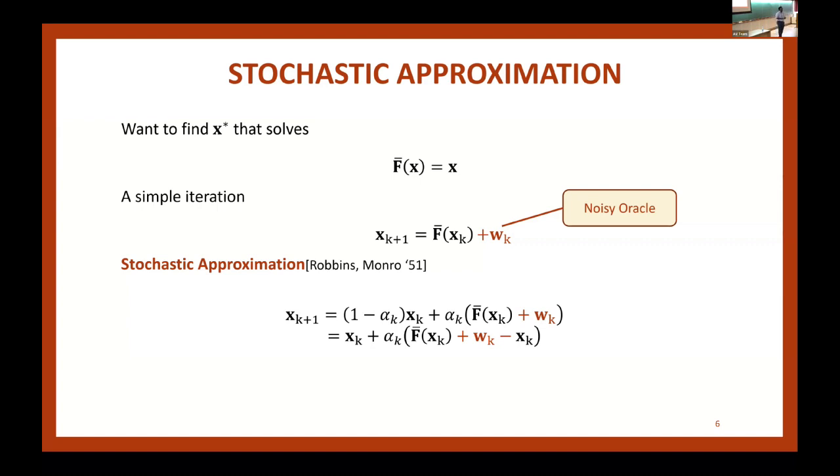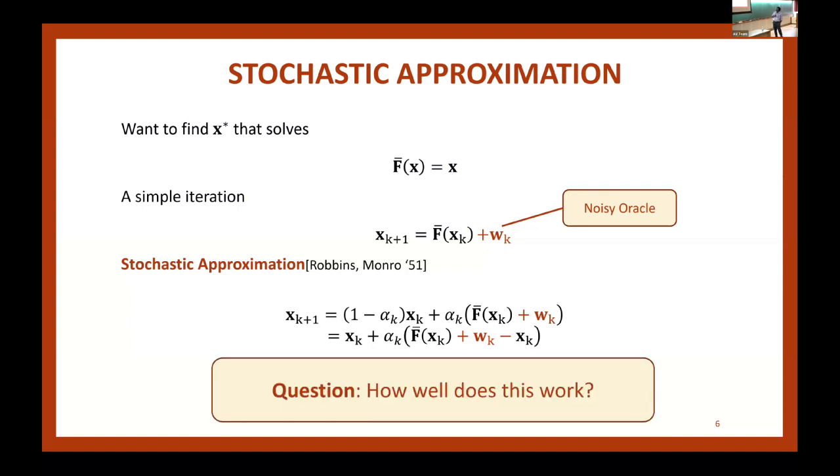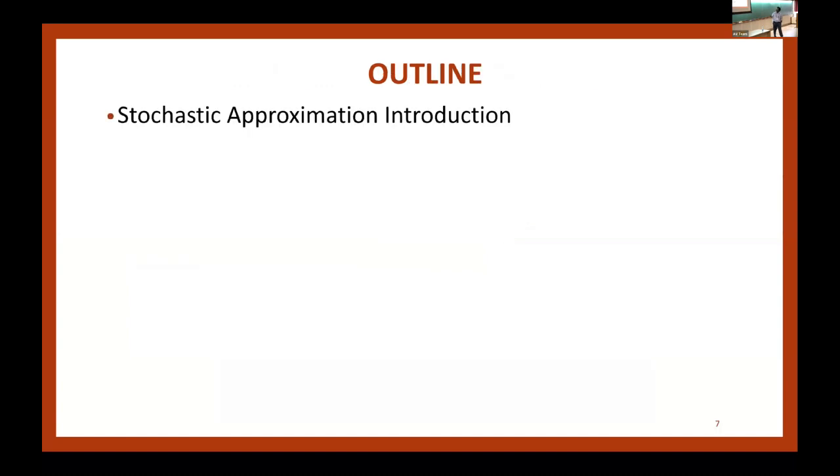So, does this work? The answer is yes. There's a long line of literature from the 50s to about the 1990s, where using the ODE method and martingale techniques, it was proved that this algorithm works in the sense that almost surely, asymptotically, you converge to X star under appropriate assumptions on the noise, step sizes, and so on. What I'm interested in today is how well does this work? In other words, what is the rate of convergence? What are the finite sample bounds?